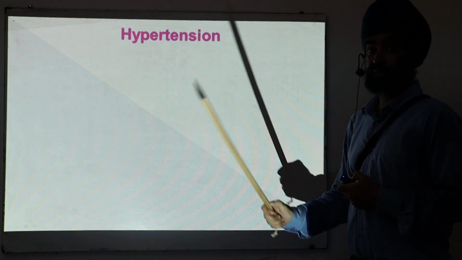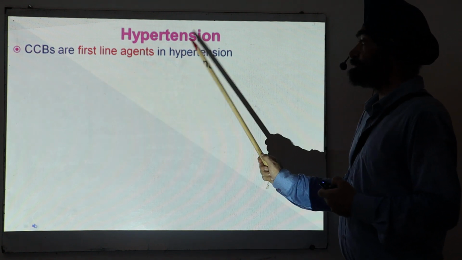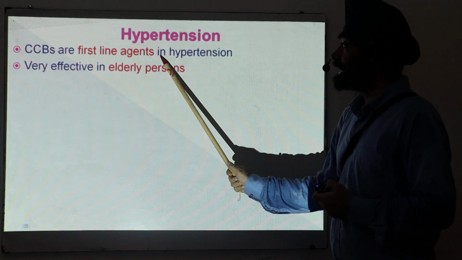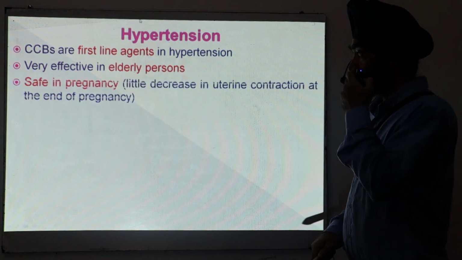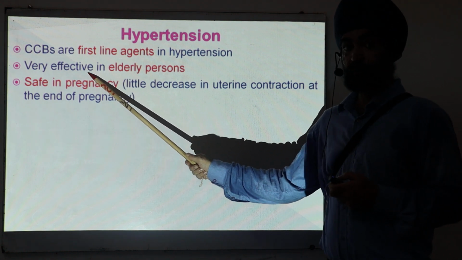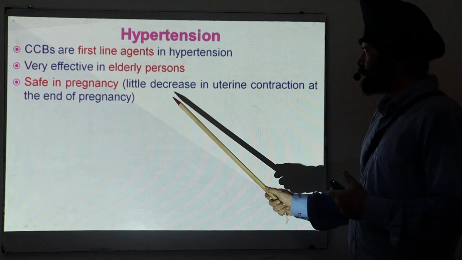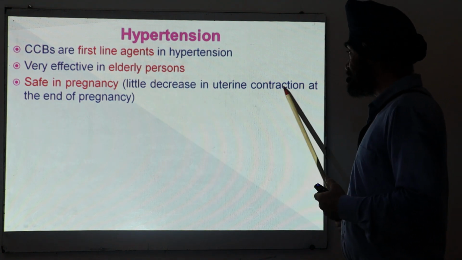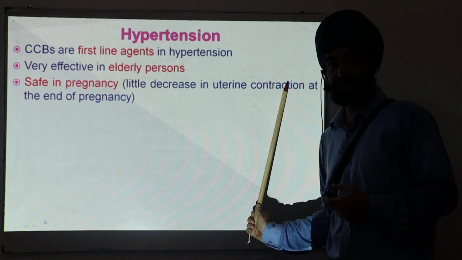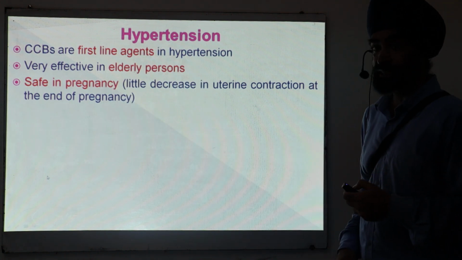Coming to hypertension, a very important use. They are the first line agents in hypertension. Very effective, particularly in elderly persons. They are safe in pregnancy, but you have to remember that at the end of pregnancy they can produce a little decrease in uterine contraction. So remember, decrease in uterine contraction at the end of pregnancy. Otherwise, they are found to be relatively safe in pregnancy.